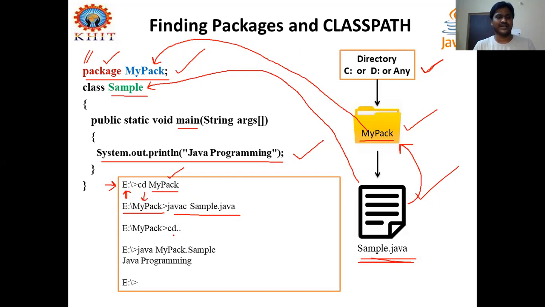Above the directory means, currently we are in the mypack directory, and here it will not execute, so skip to the directory above, that is the E directory. How to do this? cd space cd dot dot. The current directory will switch to the previous directory. So it skips out of mypack and comes to the E directory. There you can type java space package name mypack.sample. Then only this file will execute. Otherwise, it simply gives an error.